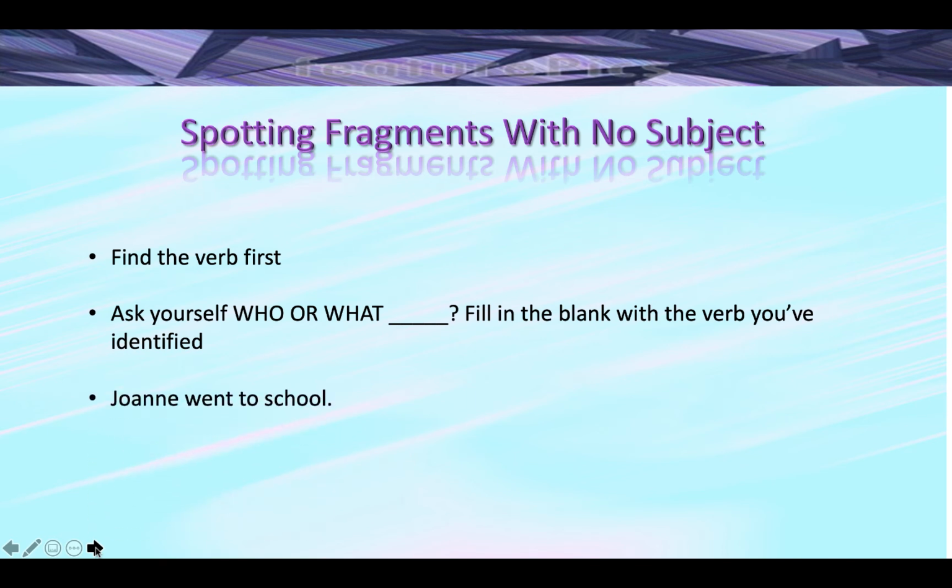In the sentence, "Joanne went to school," we first look for the verb. Went is an action word, so it's the verb. Now we ask ourselves who or what went. The answer is Joanne, and since Joanne appears in that word group, it's the subject.